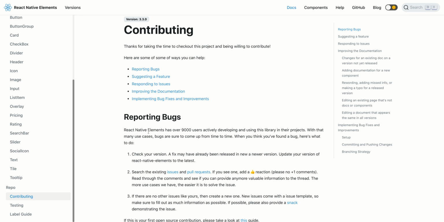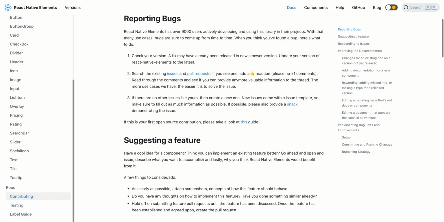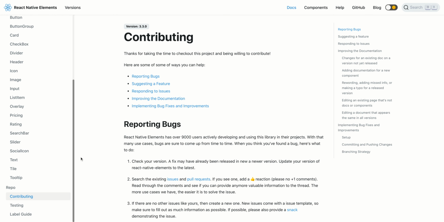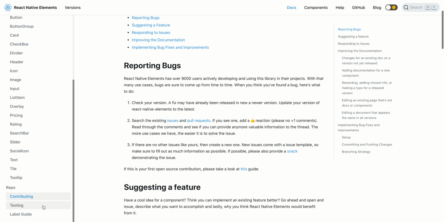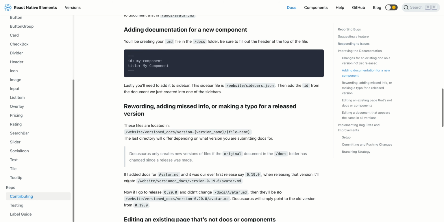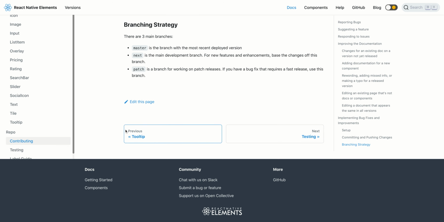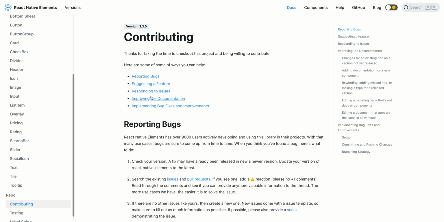So contributing, there is reporting bugs, suggesting a feature, and these are the ways you can contribute to them. Let us check if they have some ideas around here.